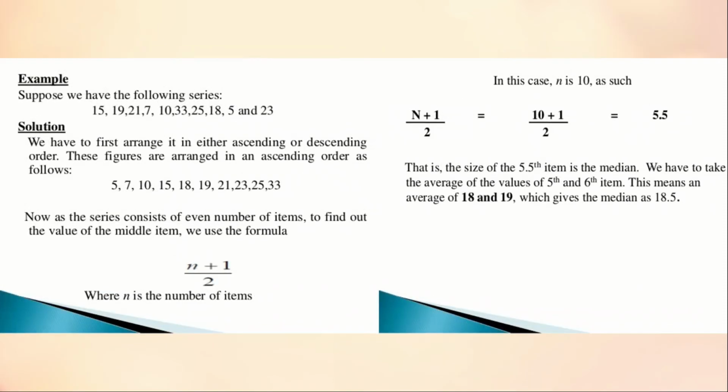Okay. Next, in the case of an even number, here 10 numbers are given. So n is equal to 10. Here (10 plus 1) by 2 is 11 by 2, which is 5.5. So 5.5 means we have to take the average of the 5th and the 6th term. The 5th term is 18, whereas the 6th term is 19. We can't take both numbers as the median. We have to take the middle, that is 18.5. So the average of 18 and 19 is 18.5. That is the median in the case of even numbers. If an even number of terms comes, we take the average of the two middle terms. If an odd number comes, we directly get the middle term.